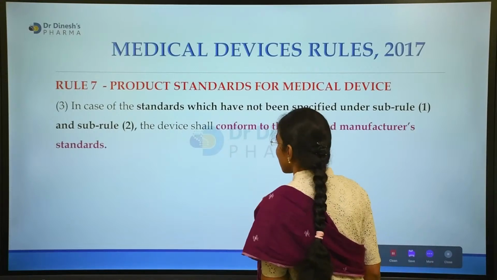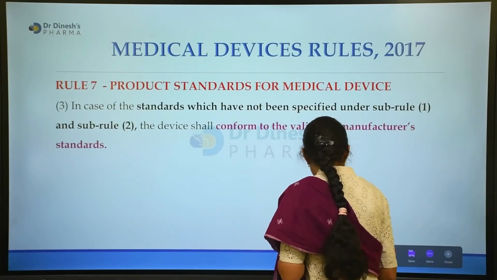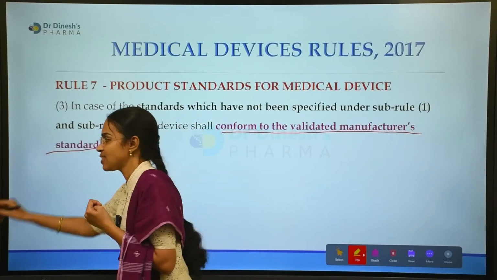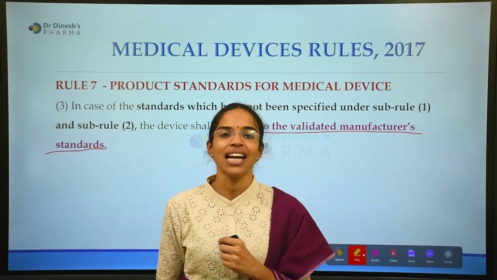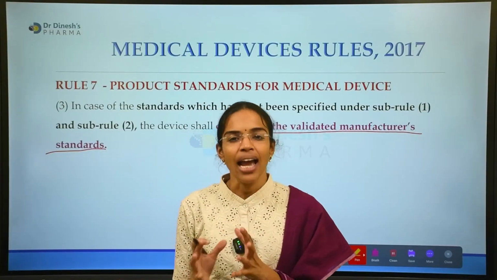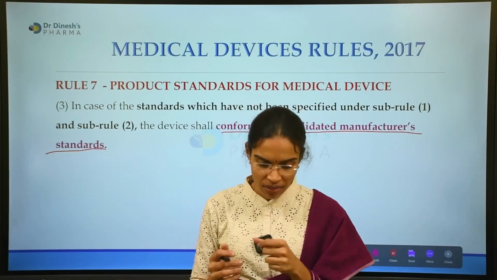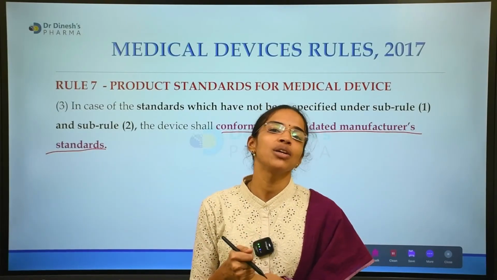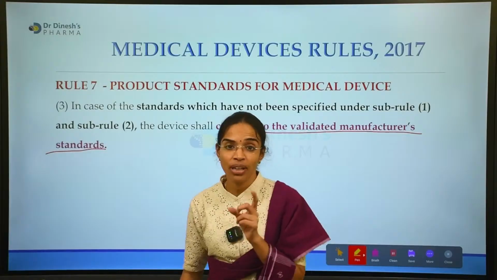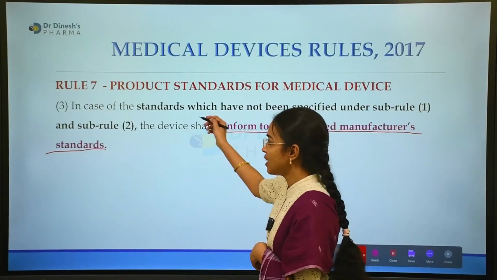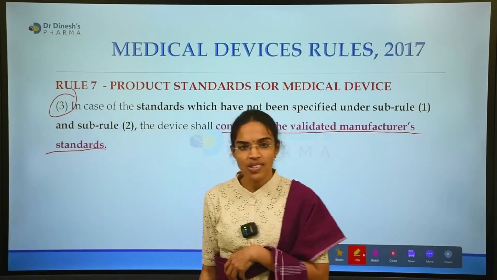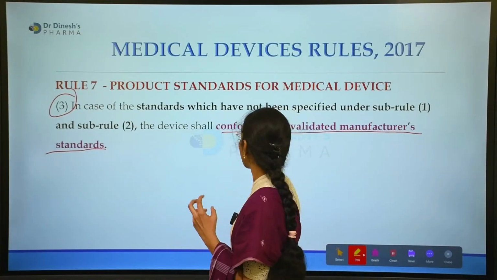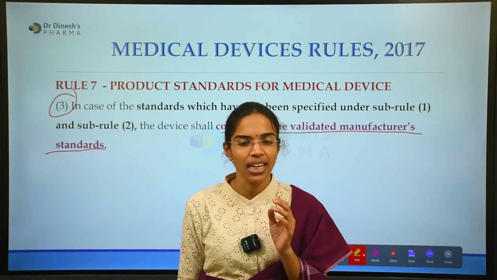Then the product standards will conform to the validated manufacturer standards, whatever standards the manufacturer has established. They will be considered as validated standards according to subclause 3 of Rule 7. So this is how the product standards are established for medical devices.